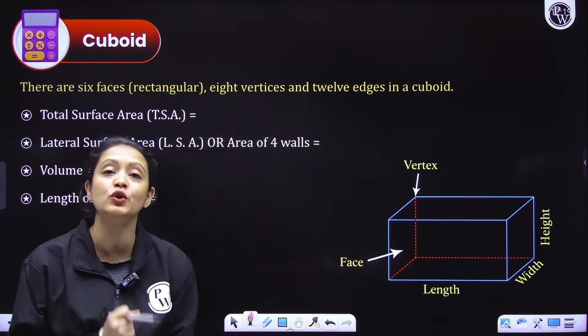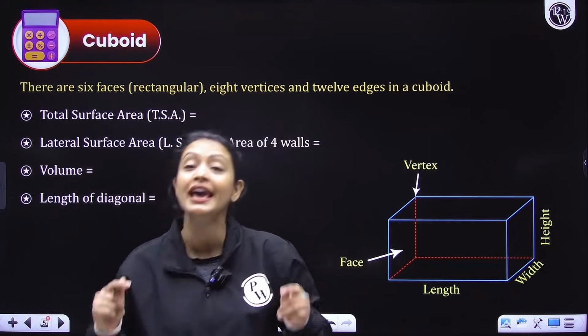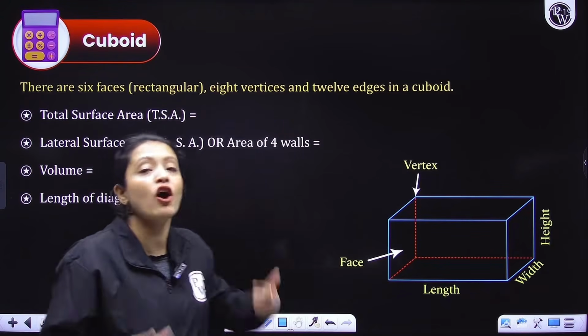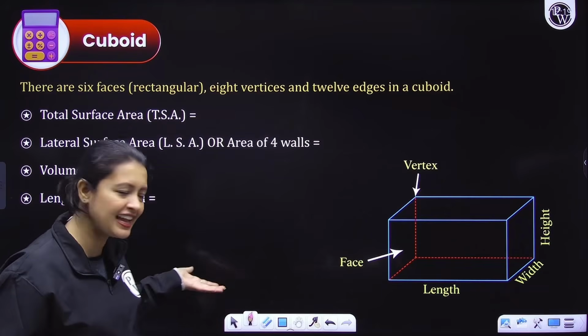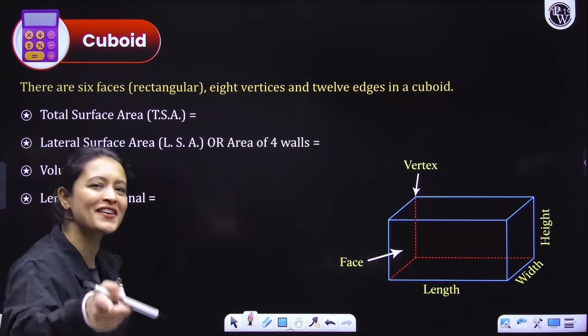Now, let's start with the very simple figure of the cuboid and quickly write down the formulas. I want you to write down the formulas yourself in your copy. If you do not know any formula, if you have forgotten it, then you can take help of the things that I'm writing here. Okay? Let's start. Let's see who can write this faster.